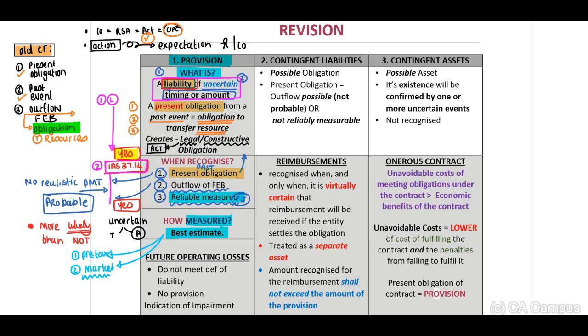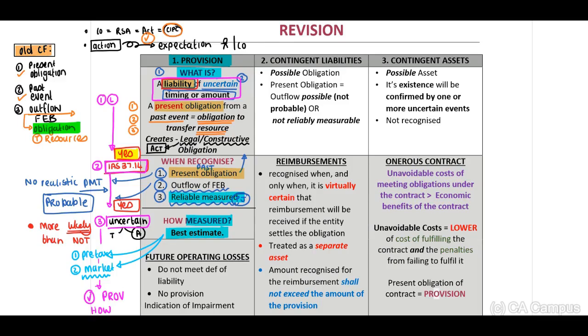If yes, you need to please remember to mention the fact that there is uncertainty in terms of either the timing or the amount. And then, guys, you need to conclude on this to indicate that, yes, we will recognize a provision, and you need to indicate how. Journal and disclosure note.